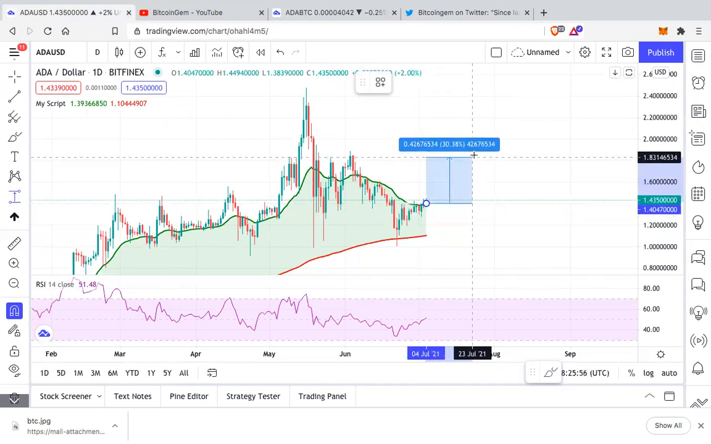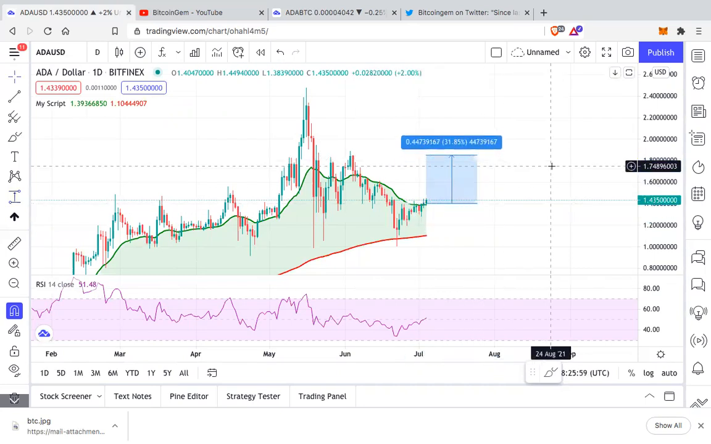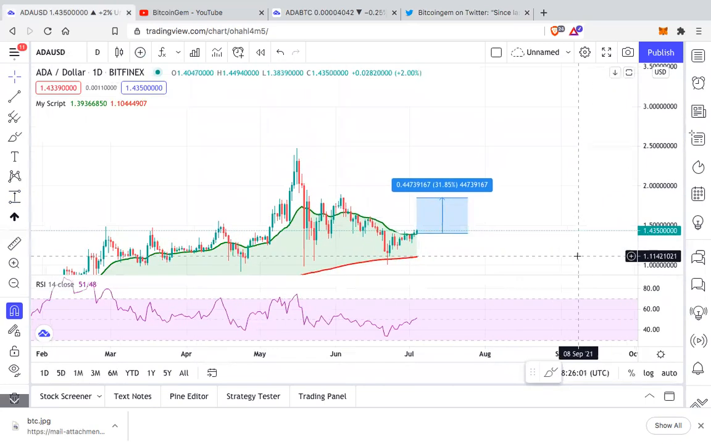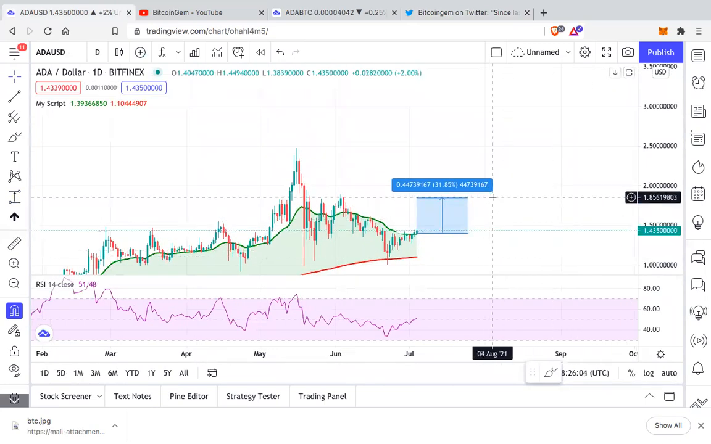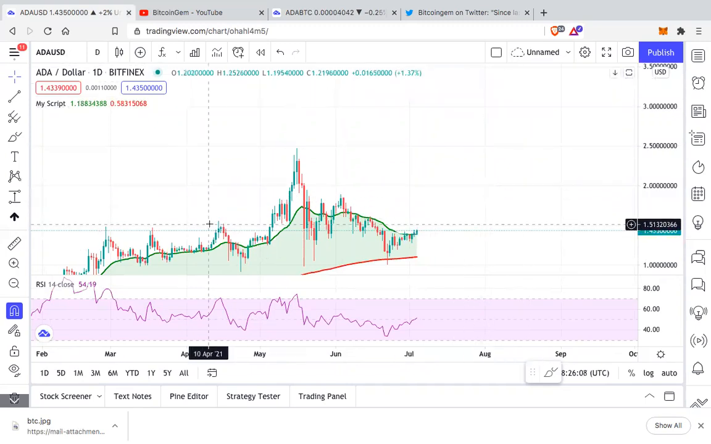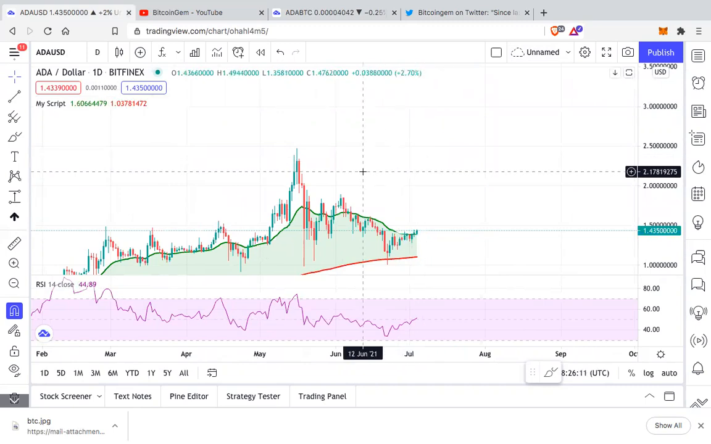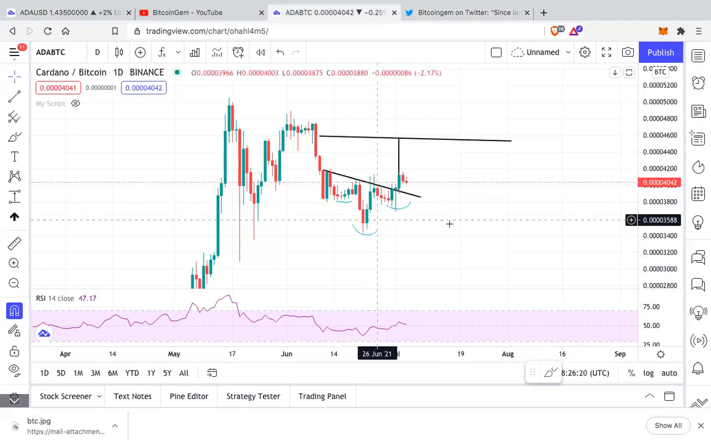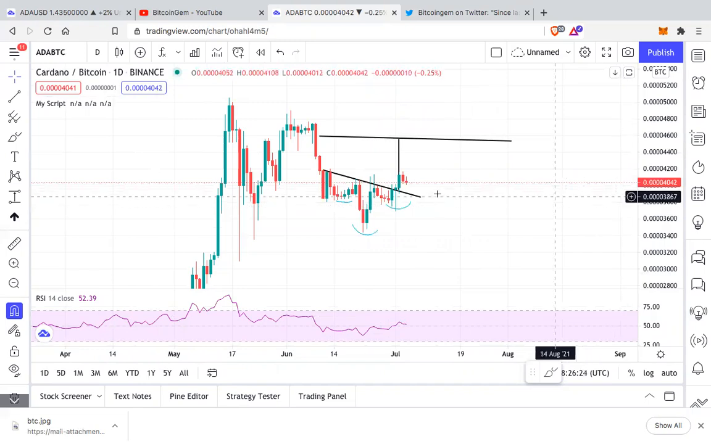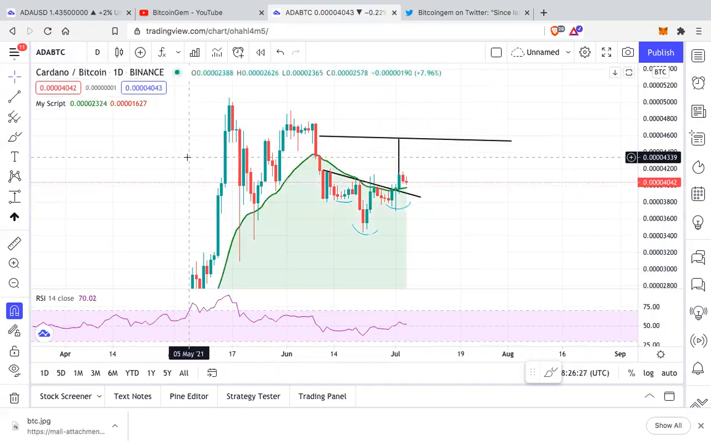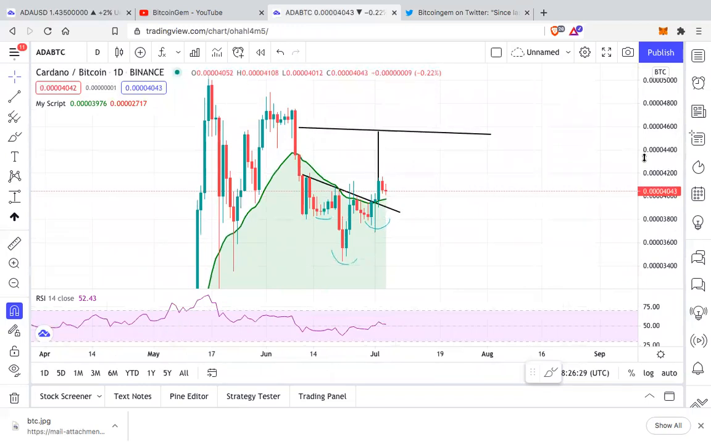If a 12% pump, then I think a 30% pump on the USDT pair is not unreasonable at all. So Cardano can go and retest $1.8 to even $2 in this month if Bitcoin can keep steadily going up, because of this Cardano BTC chart. Because on the BTC chart, Cardano is looking bullish on the daily, as we can see over here very clearly.